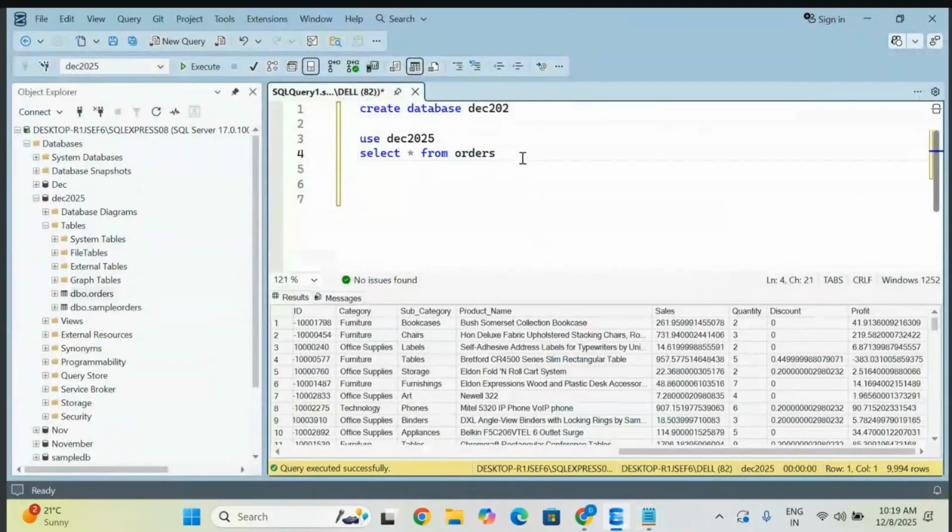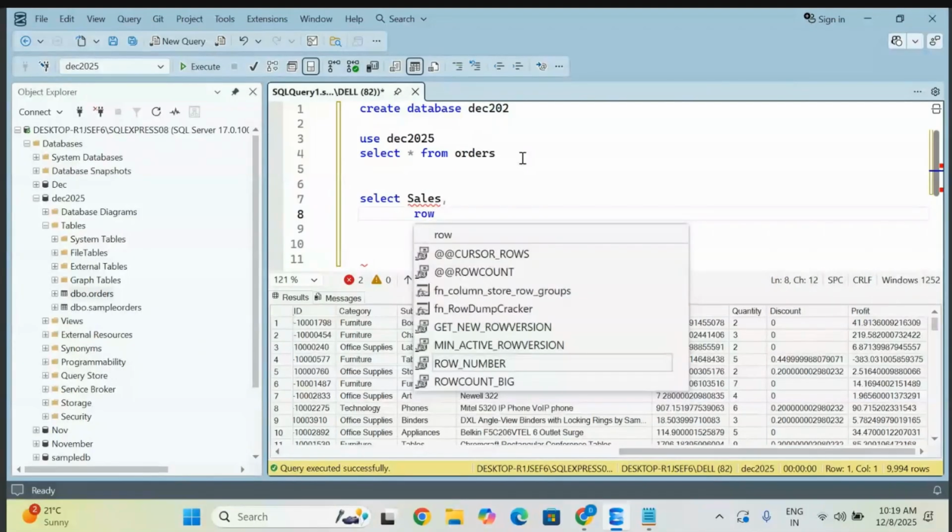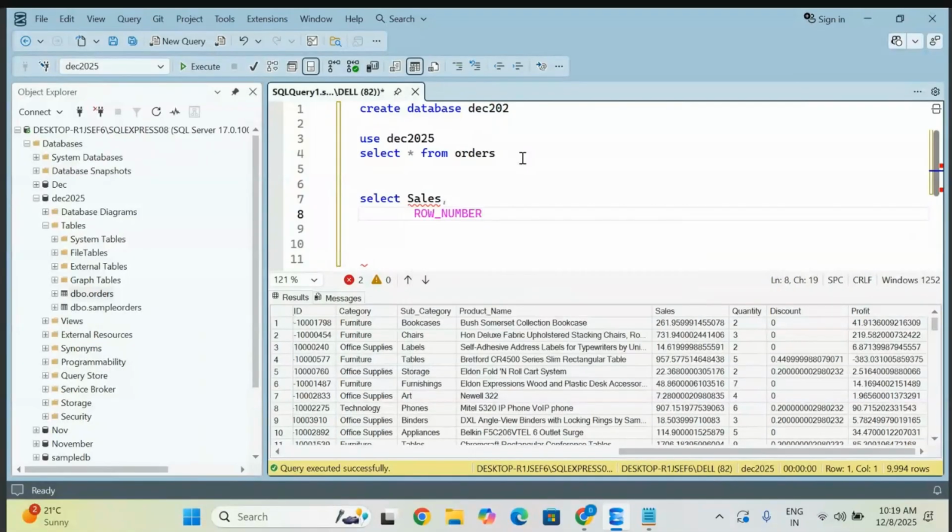This orders table is already there. I'm going to write here, let me take sales only. Then a comma, and I'm going to write the rank function, so let me write ROW_NUMBER. Whenever you type ROW_NUMBER, it becomes pink in color. Then open and close braces, and you give the OVER condition, then open braces. You must follow a certain order to give the rank. For what column? Sales column. What order do you want? Descending order.